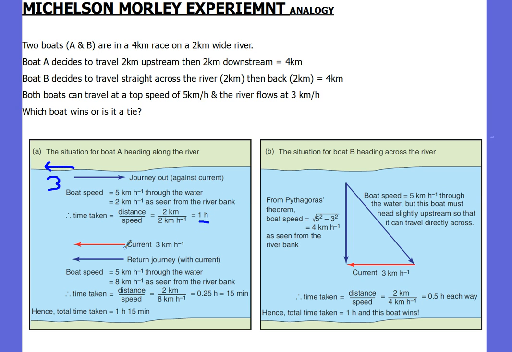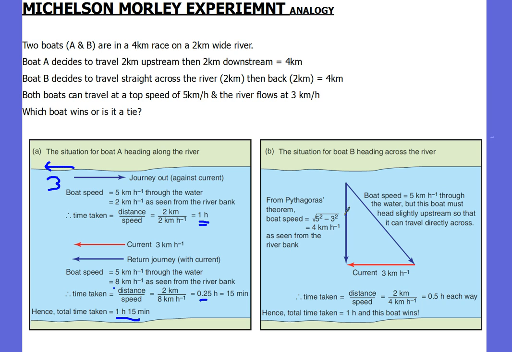But then coming back again, the current's actually going this way at 3 kilometres per hour, so the return journey is with the current. So the boat speed is 5 kilometres per hour through the water, or 8 kilometres per hour relative to the bank, because relative to the bank it's got the 3 kilometres per hour plus the 5 kilometres per hour. The time is distance over speed. It's going back 2 kilometres divided by 8 kilometres per hour is quarter of an hour, or 15 minutes. So the total time for the journey is 1 hour upstream, and 15 minutes back gives us 1 hour 15 minutes. Situation B, heading across the river.